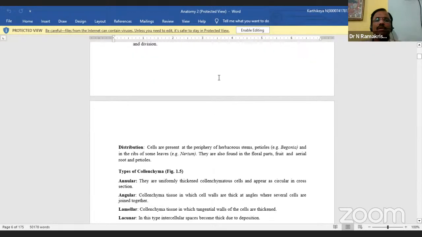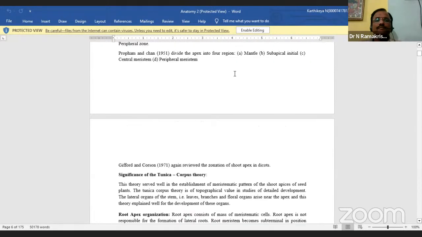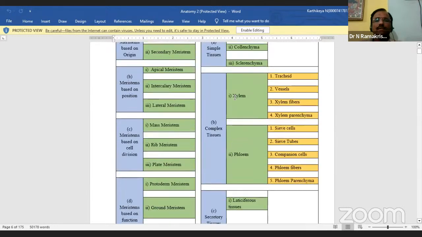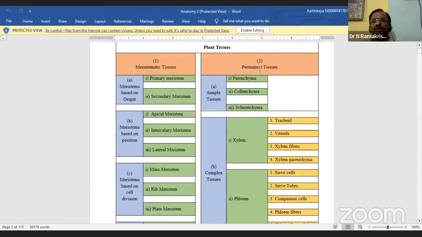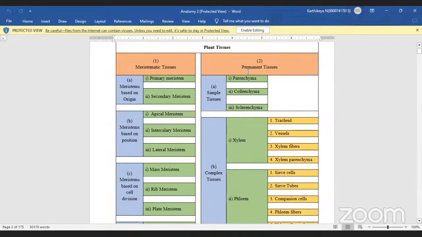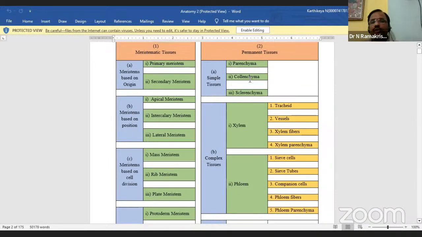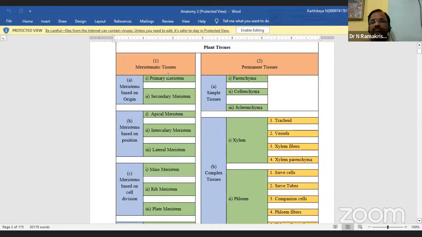Just one minute. This one, here you see. Is it clear? Visible? Yes, sir. Now here, the second one. This line is permanent tissues. The first one is meristematic tissues, and here this is permanent tissues. How many types of permanent tissues are there?